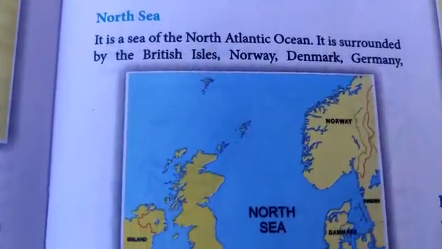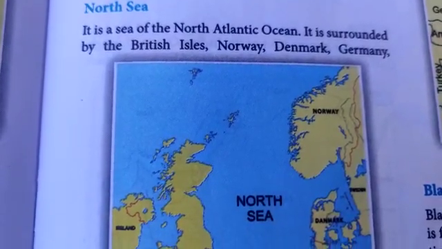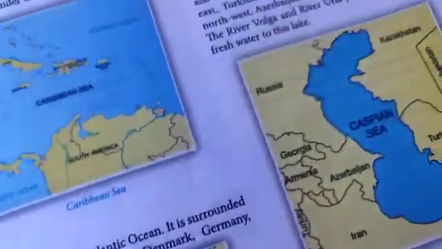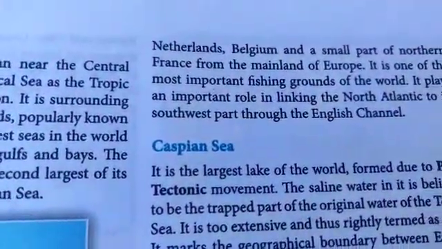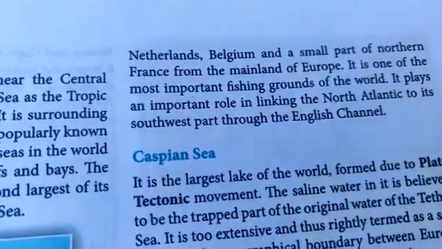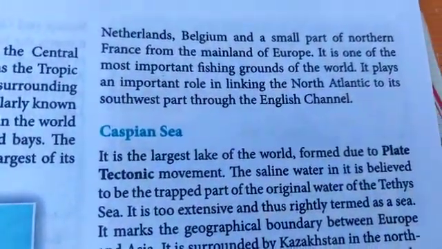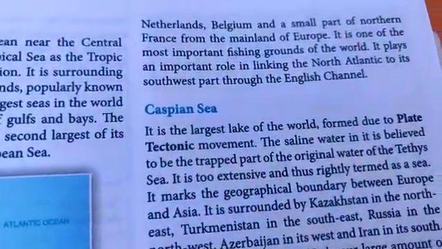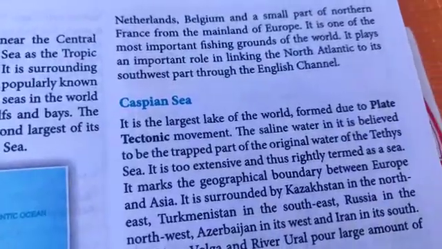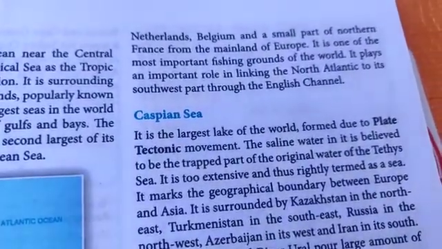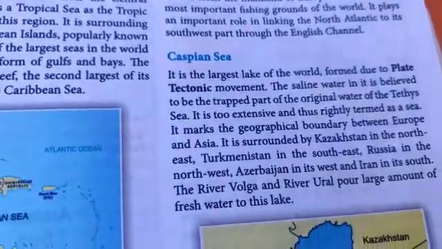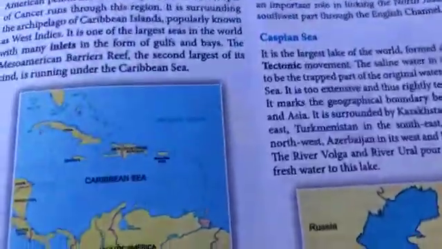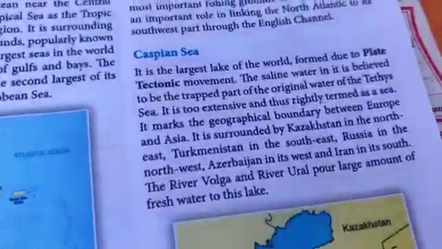Now coming to North Sea. It is a sea of the North Atlantic Ocean. It is surrounded by the British Isles, Norway, Denmark, Germany, Netherlands, Belgium and a small part of northern France from the mainland of Europe. It is one of the most important fishing grounds of the world. It plays an important role in linking the North Atlantic to its southwest part through the English Channel. So, this is the English Channel which connects the United Kingdom to France.